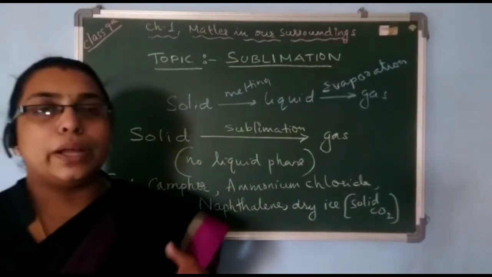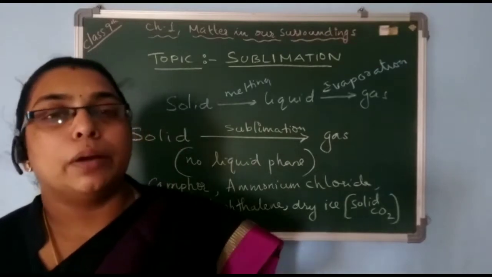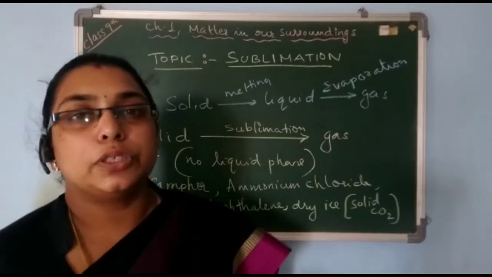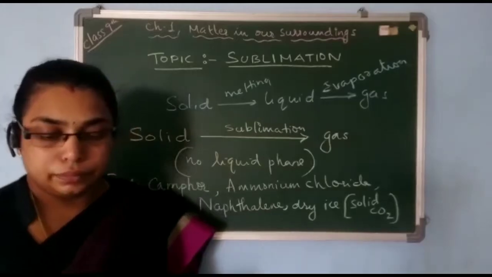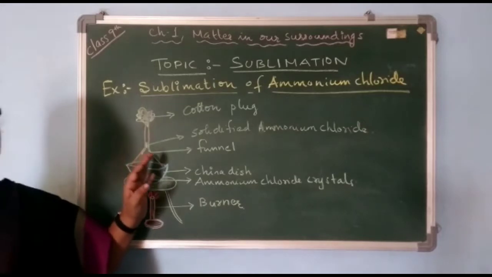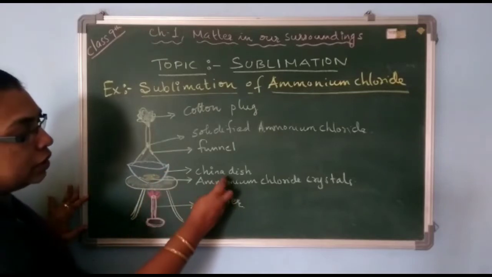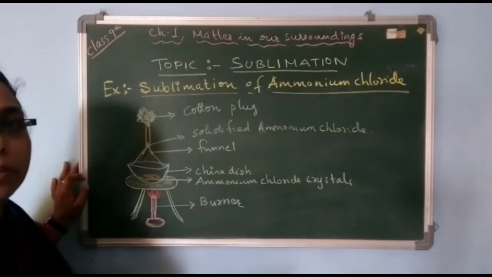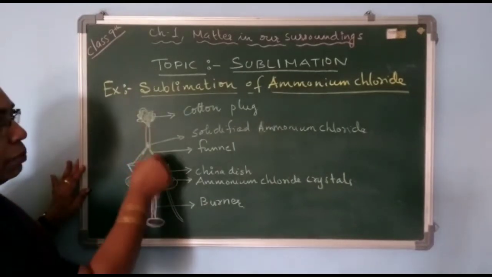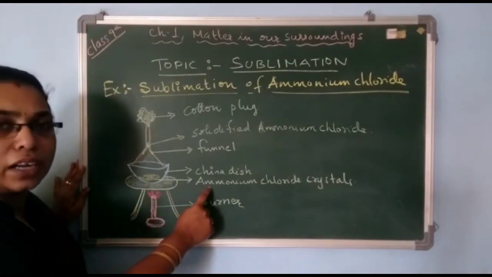Now we will see one experiment in which we are heating ammonium chloride. I will explain the sublimation of ammonium chloride. I have already drawn the diagram for the arrangement of apparatus for the sublimation of ammonium chloride. This blue dish is called the China dish. This is usually used in the lab to heat salts. Then this one is the funnel, which is kept above the China dish, and in the China dish I have taken some ammonium chloride crystals.